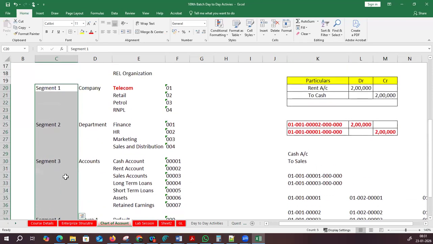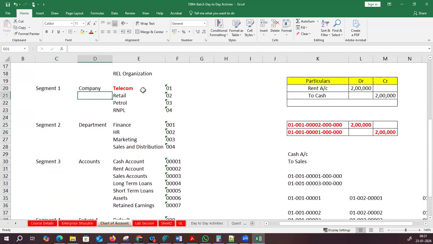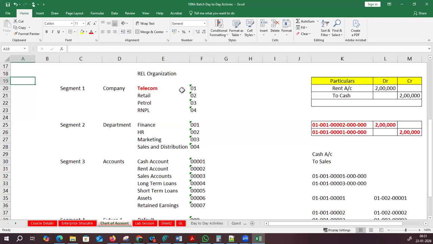Ideally, how many segments are required for an organization? Minimum is 2 segments, and maximum is 30 segments. We can go up to 30 segments. Minimum is 2. What is this minimum? Mandatorily, these 2 are required.